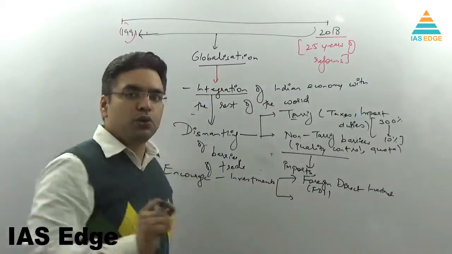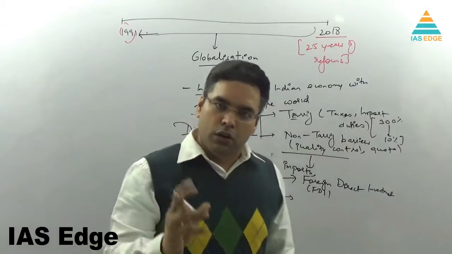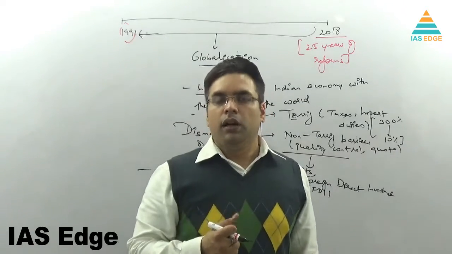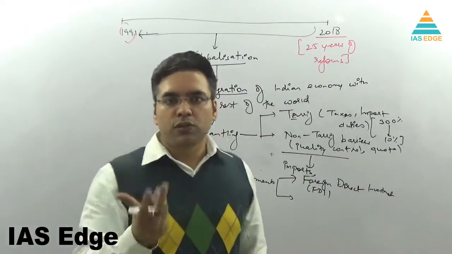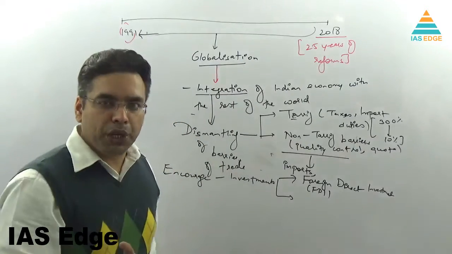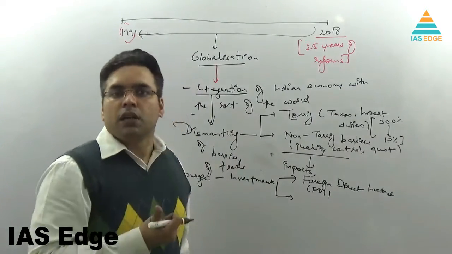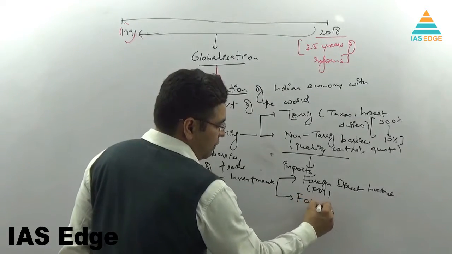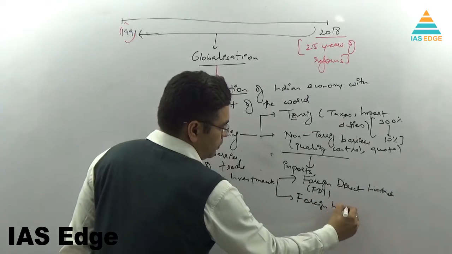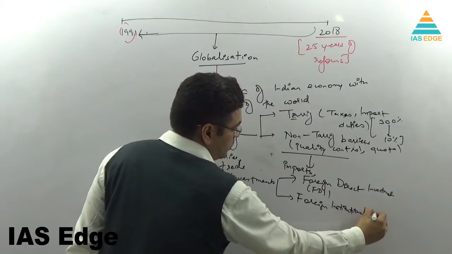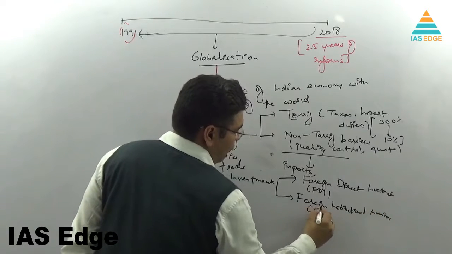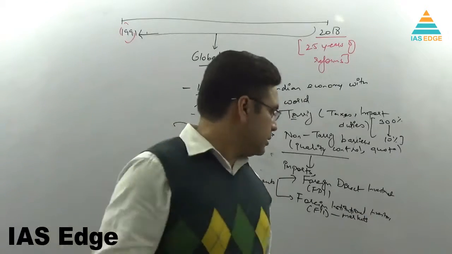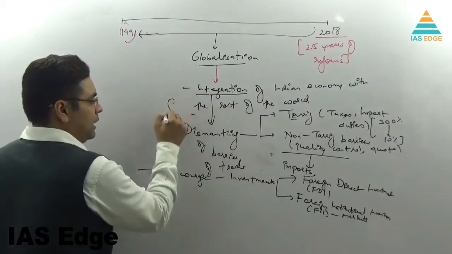But the investment will produce jobs, opportunities, a range of varieties, goods and services, and quality. So that is good for trade, for business, and for people as well, because we are getting quality items. At the same time, there is competition, and because of competition there are quality products as well. So you have investment through FDI or FII, foreign institutional investors. In FII, they basically invest in the markets, in the foreign markets. So these are the ways of integrating the economy.